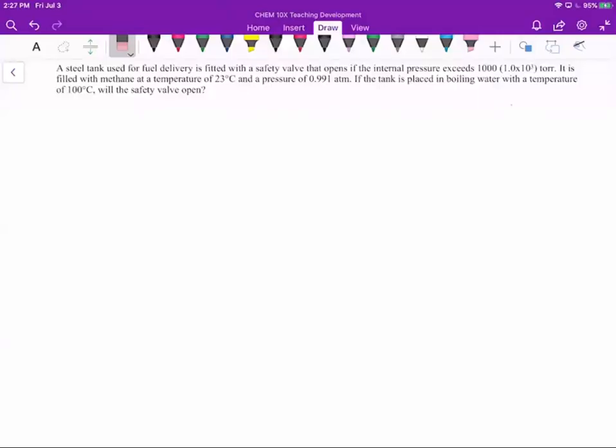A steel tank used for fuel delivery is fitted with a safety valve that opens if the internal pressure exceeds 1000 torr. It is filled with methane at a temperature of 23 degrees Celsius, which we know is our initial temperature, or T1, and a pressure of 0.991 atmospheres, which similarly is our initial pressure, or P1.